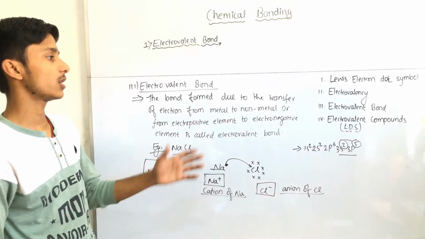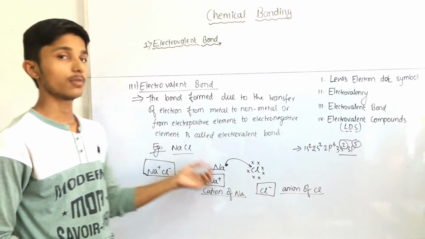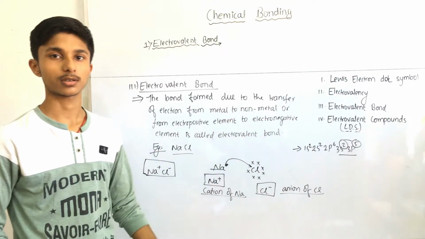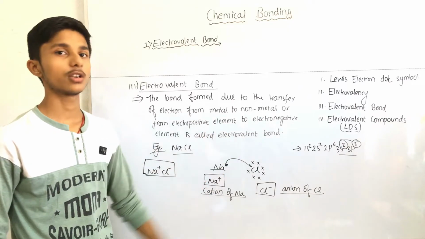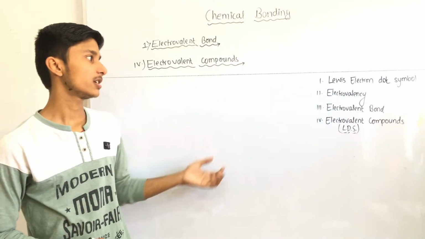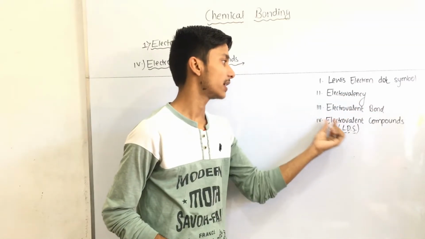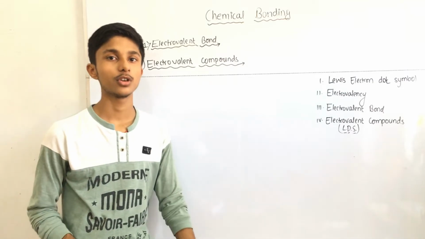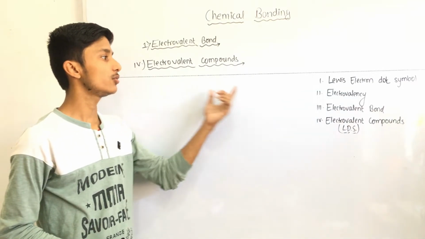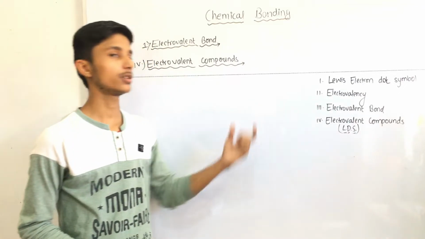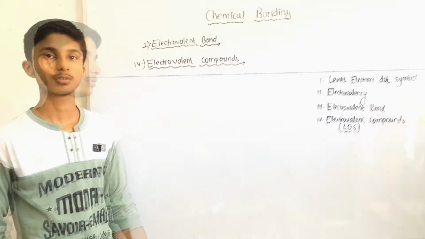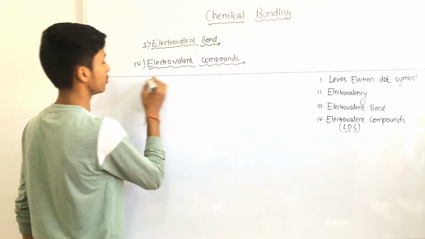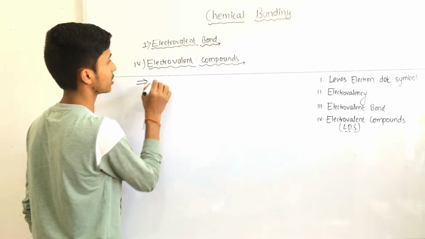And now we move to electrovalent compounds. We see some electrovalent compounds using Lewis dot structure. We have studied electrovalency and electrovalent bond, and here our topic is electrovalent compounds. The compounds which are formed due to electrovalency and electrovalent bond are called electrovalent compounds. We can use these two terms to define electrovalent compound. Here I am going to write the definition.